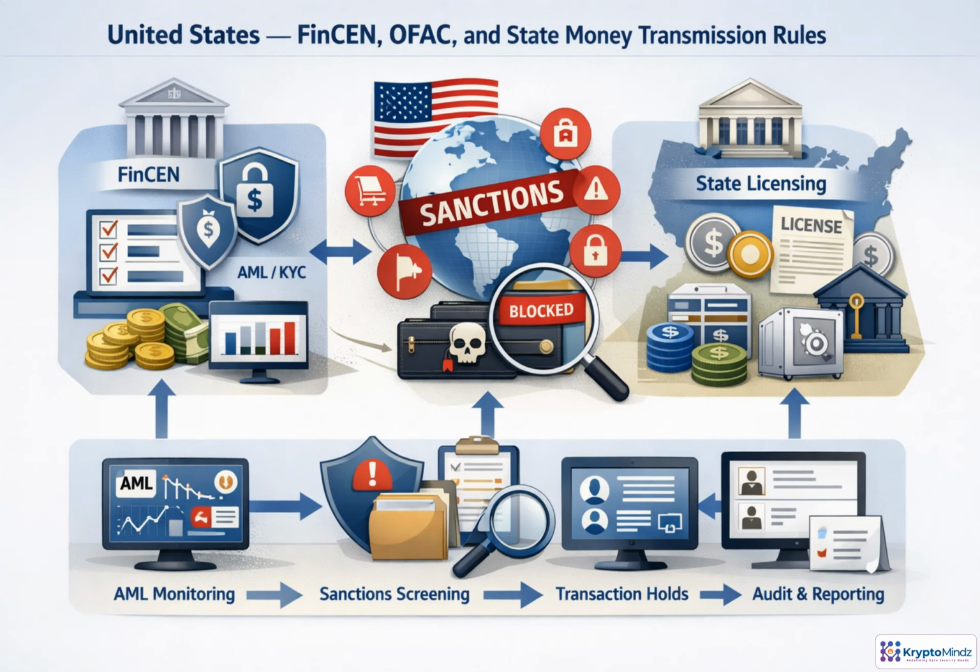US compliance is not only a securities question. A platform may also be a money services business under FinCEN, requiring AML controls, customer due diligence, suspicious activity reporting, and records. OFAC adds sanctions screening across users, wallets, counterparties, jurisdictions, and transactions. State money transmitter rules can also require licenses based on fiat, stablecoin, custody, exchange, or transfer activity. The operating model should connect onboarding, screening, monitoring, holds, escalation, and reporting.